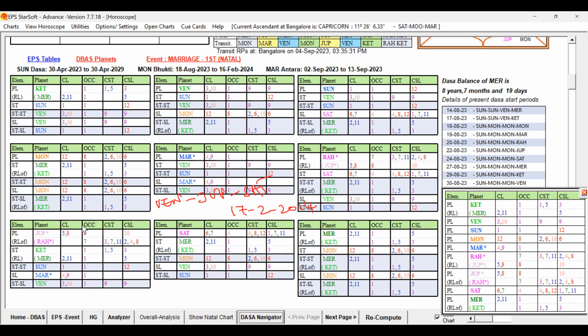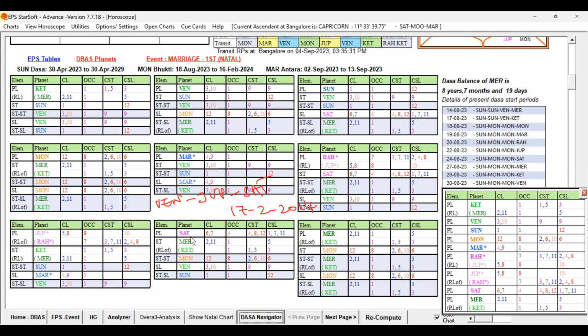If you look at that Dasa, the Bukti lord, which is stronger than Saturn, is having 5, right? And the second planet is having 7. If you take only the CLOCC, the star lord is having Lagna, the first house, but the second planet is Mercury, 2 and 11. The sublord is having 4, 9 and 1 only. So indirectly it is having the 7th house and 12, 2 and 11 houses, it is supportive.